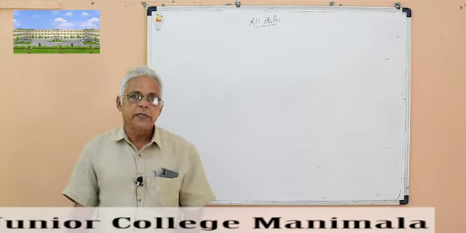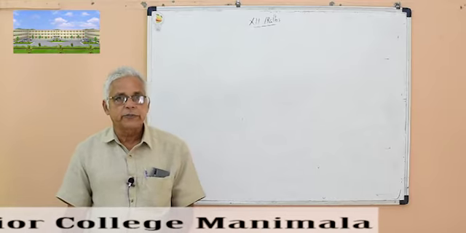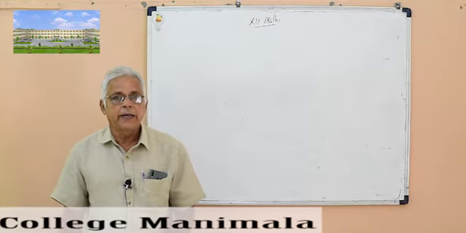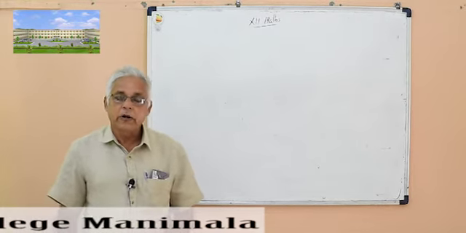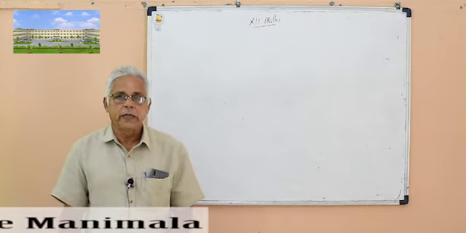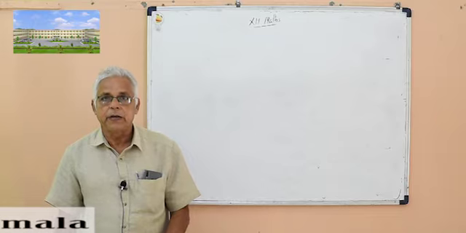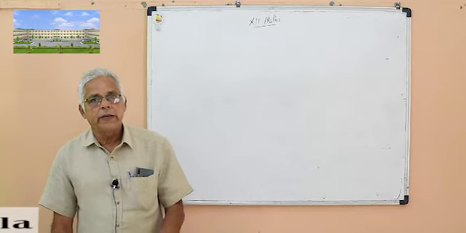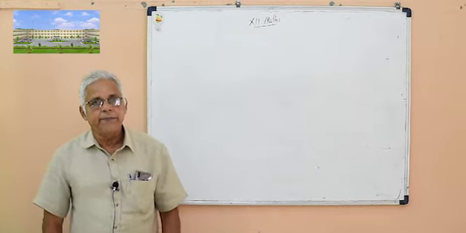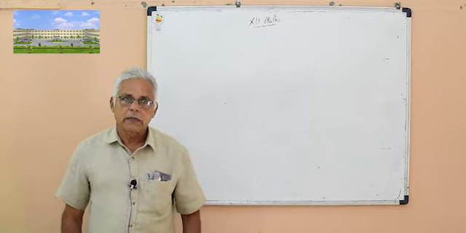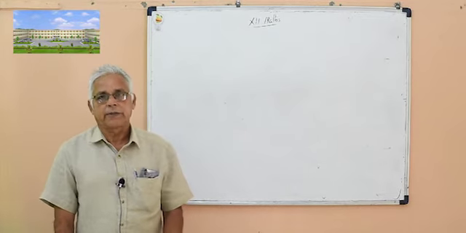Another theorem: if A and B are square matrices of the same order and non-singular, then AB and BA are non-singular.